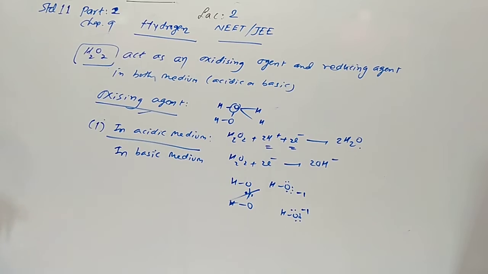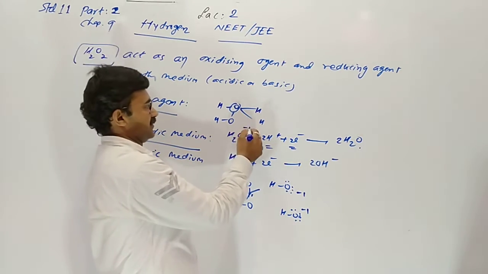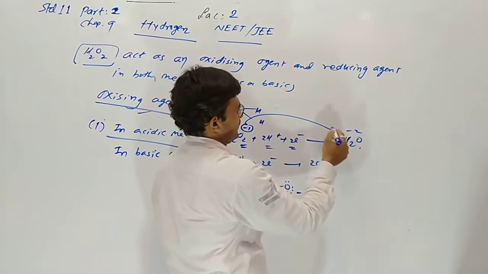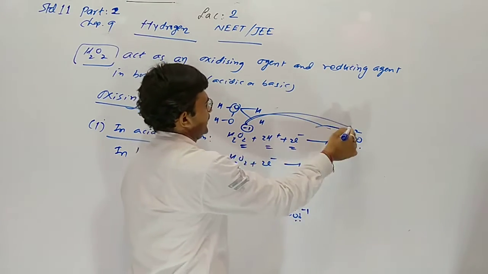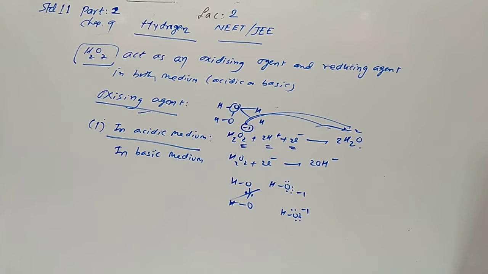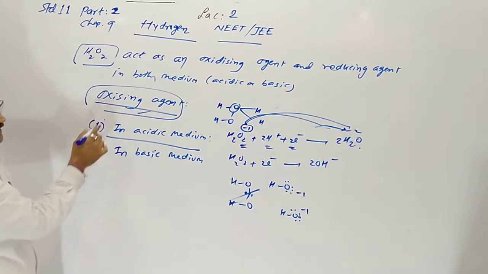The oxidation number of oxygen in hydrogen peroxide is minus 1, and here it is minus 2. So minus 1 to minus 2 means reduction, a change in oxidation number, so it is an oxidizing agent.